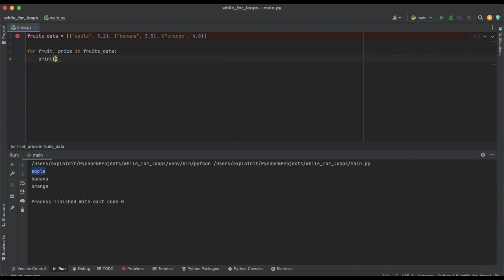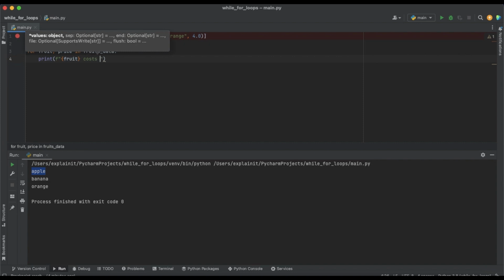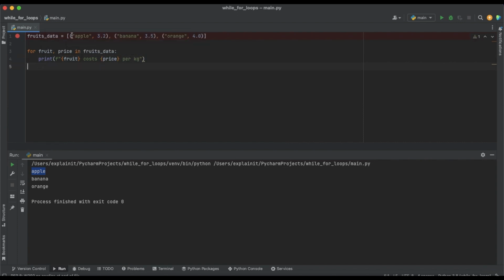Print f string, and we will write fruit costs, then price per kilogram, for example. And if we run this loop, you will see that we unpacked it and we have that the apple costs 3.2 per kilogram, and so on. So as you can see, we are unpacking the tuple into two variables, one for the fruit name and another one for the price, and then using these variables for printing.